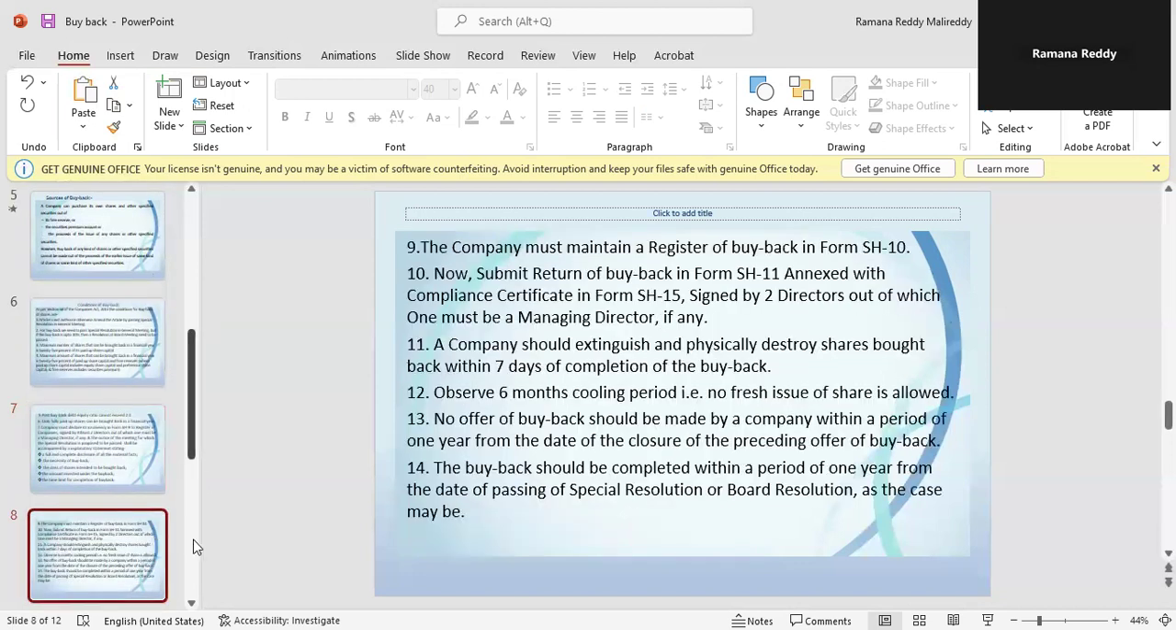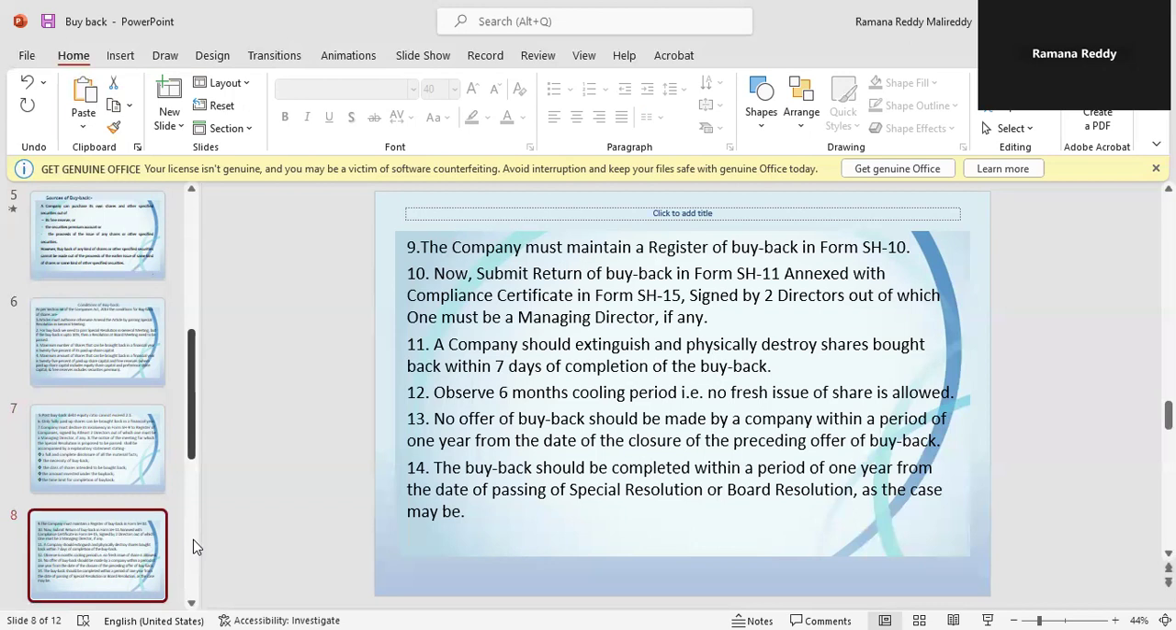The company must maintain a register of buyback in Form SH10 and submit a return of buyback in Form SH11 annexed with the compliance certificate in Form SH15, signed by 2 directors, out of which one must be managing director, if any. A company should extinguish and physically destroy shares which are bought back within 7 days of completion of buyback.